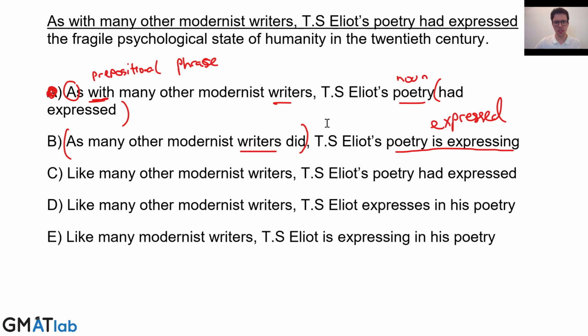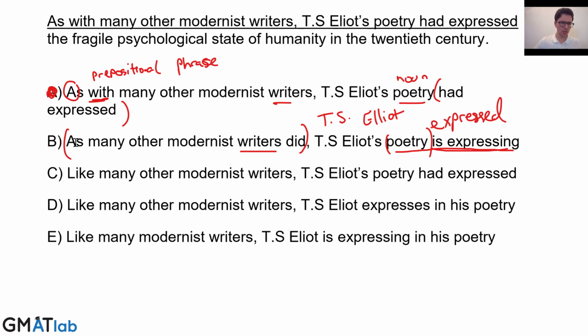But we're talking about what writers did. So actually, logically, we should be talking about T.S. Eliot doing something. So what we would have to do to have this as a correct example would be T.S. Eliot expressed in his poetry. That would be comparing what other modernist writers did to what T.S. Eliot did. That would be correct. However, this is not logically parallel because we're comparing writers again to poetry. So again, as I said, comparisons need to be logically correct. So that's not correct for that reason. We also have a tense issue here that we'll go into further detail in a moment.